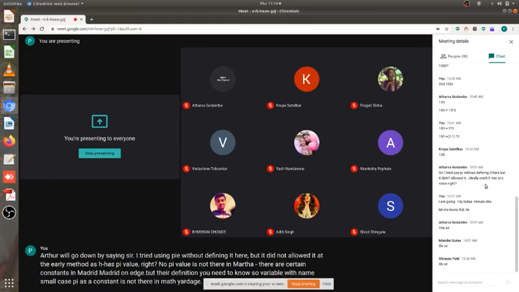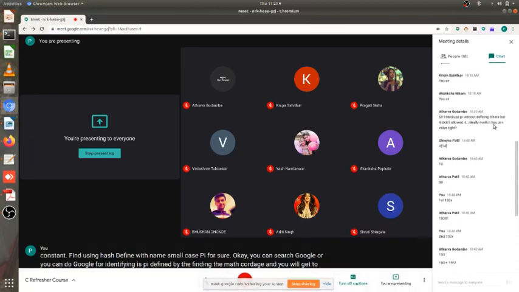Math.h has a lot of mathematical functions, but it does not have a constant defined using hash define with the name small case pi for sure. You can search on Google to identify whether pi is defined in math.h. But you can always do hash define yourself: hash define pi with a replacement value 3.1436, as I guess somebody told in the first go today in the class.